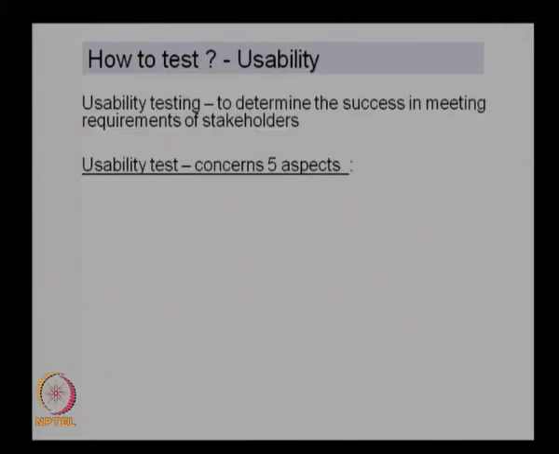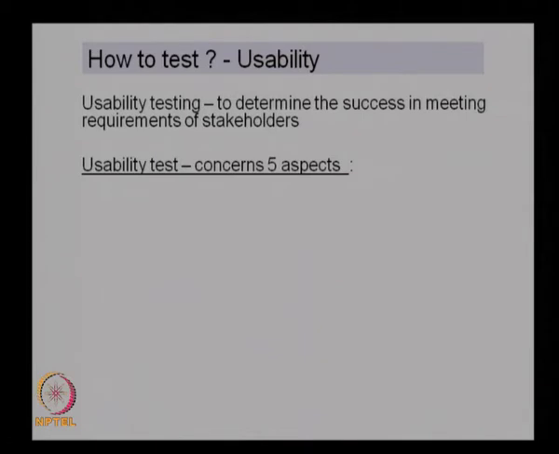The next one is how to test. There are various ways of testing and various things to be tested, and there are different options for the stakeholders after the test. But how to do the testing is again an important aspect, because there are various aspects to be tested, and how we carry out these tests is important.